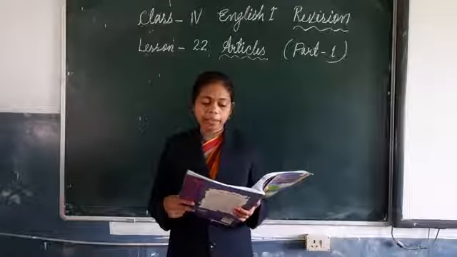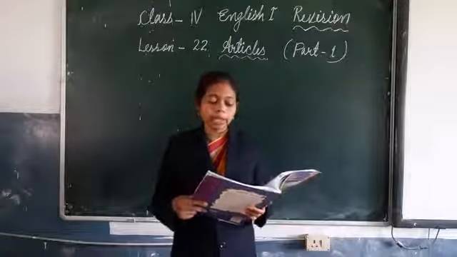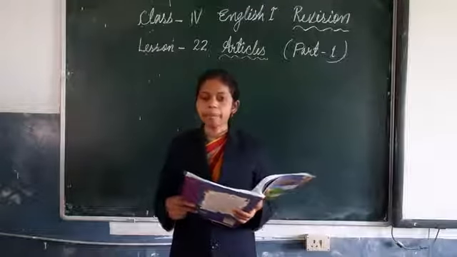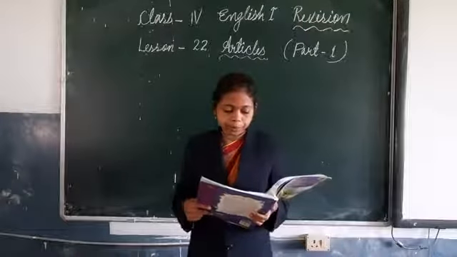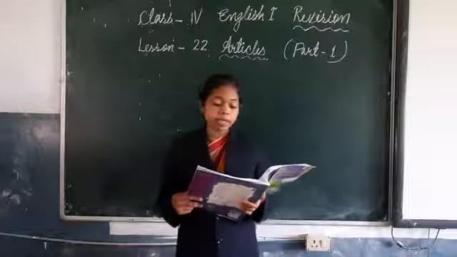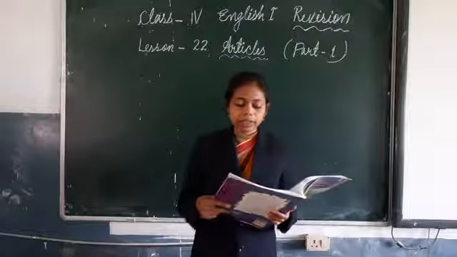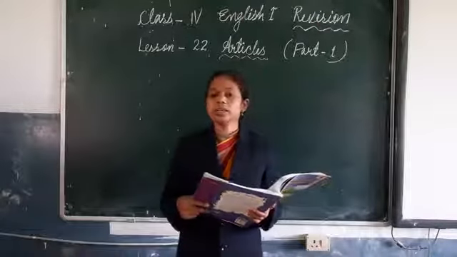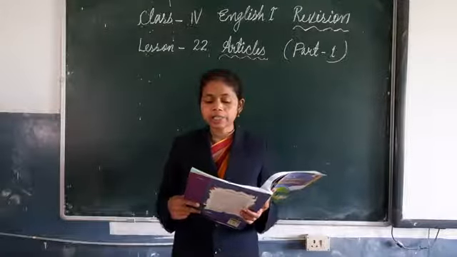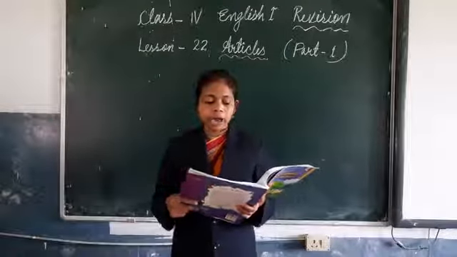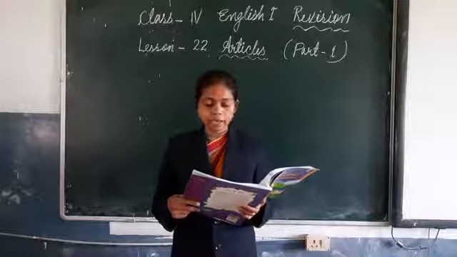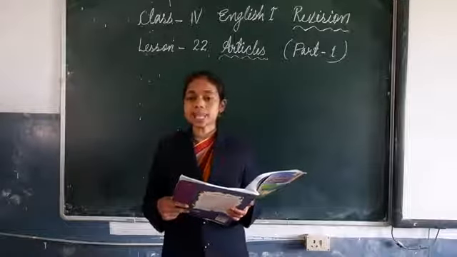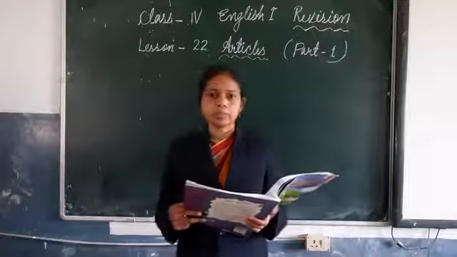A boy, that means any boy, and the boy means a particular boy. A girl means any girl. The girl, that means a particular girl. A house means any house, and the house means a particular house.